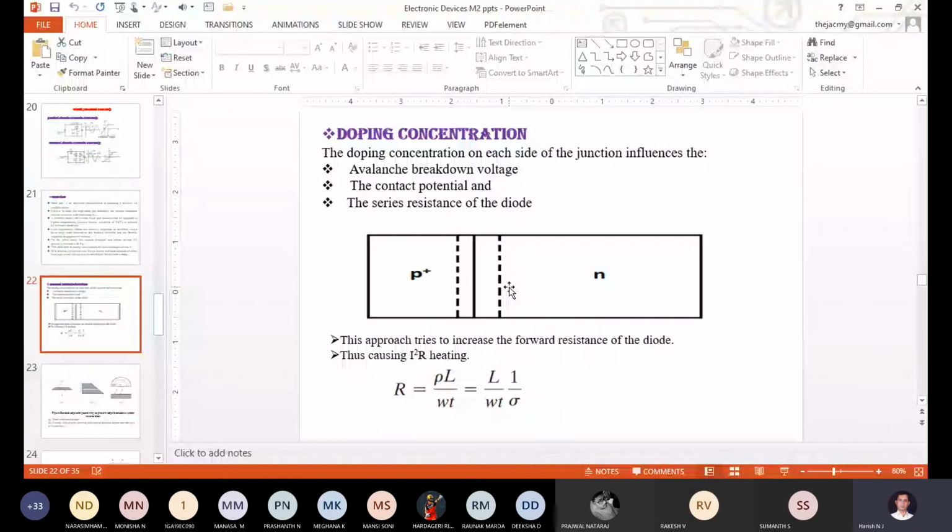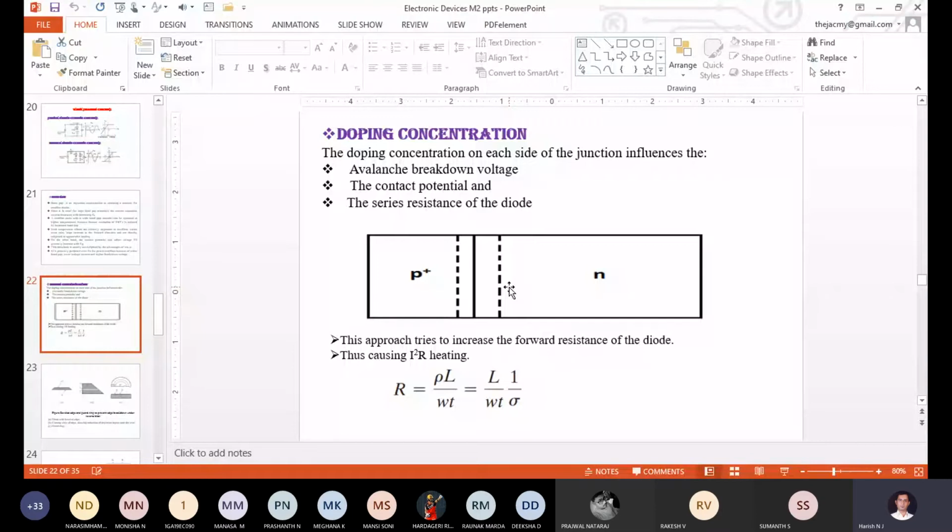So up to some extent the device will be heated up. Correct? So if that heat continues for a long time, as soon as that happens your diode will break. Again, obviously it is one disadvantage for us when we choose the P plus N condition. Correct? So now we have to minimize the forward resistance. While minimizing the forward resistance, I need to decrease the power dissipation. If I decrease the power dissipation, the lifetime of the PN junction diode will become high.